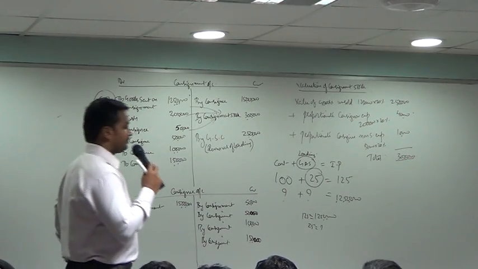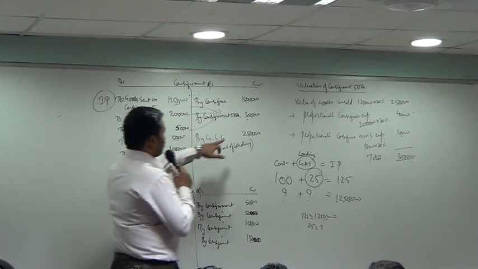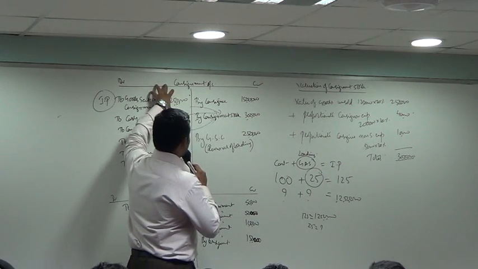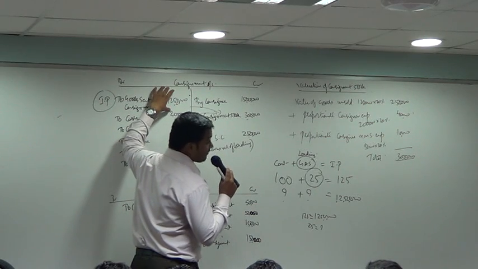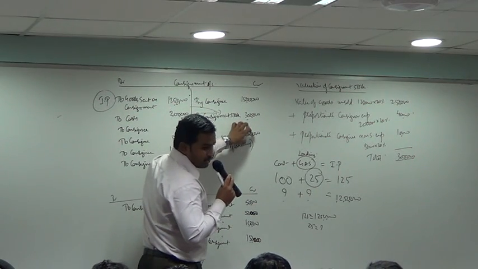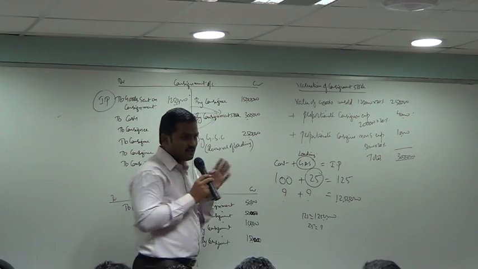Did you all complete it? So I have removed the loading now. Invoice price, remove the loading, you will get the actual cost. 12,50,000. Remove the loading, you will get the cost price. That is what I said.